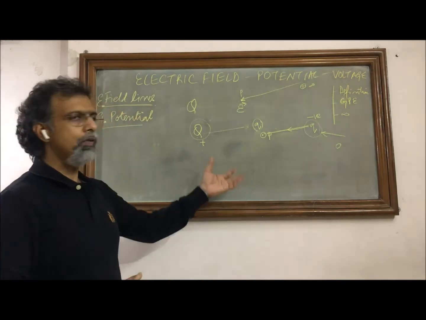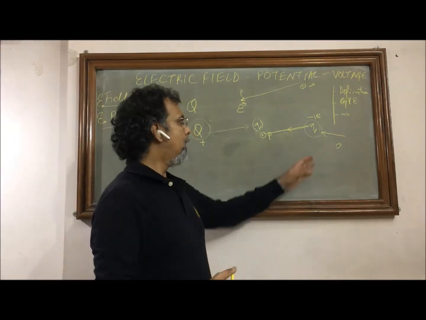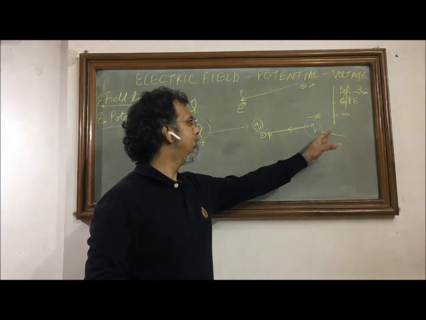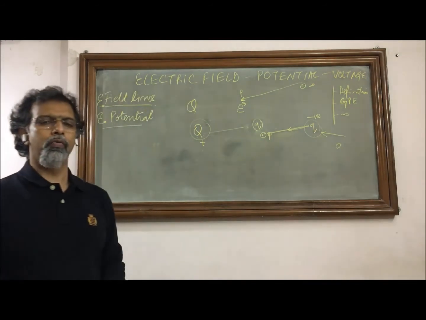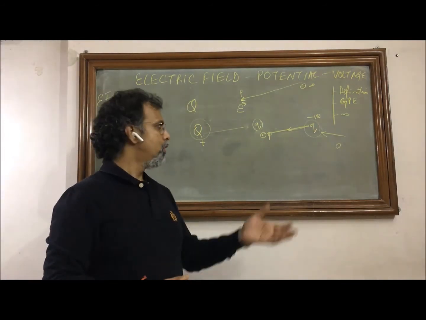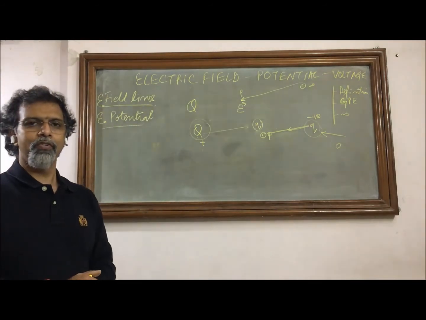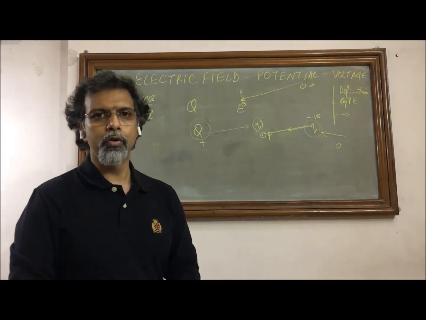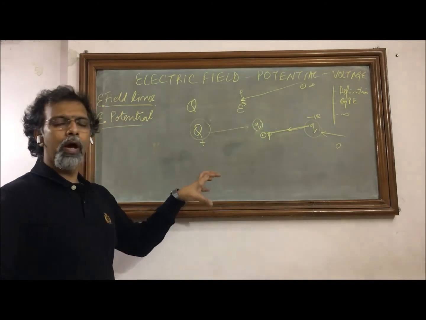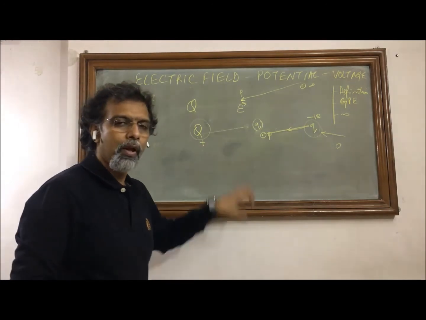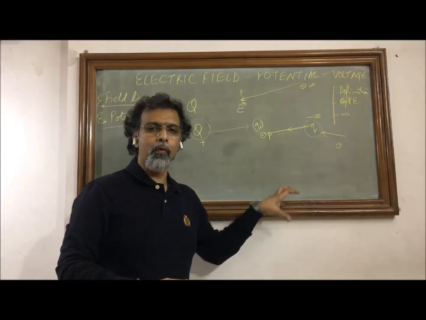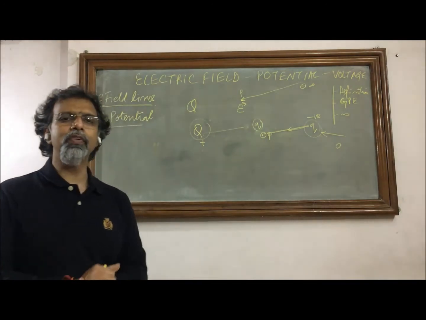No external work will be required to be done on this charge to bring it from infinity to this point P. So from where does the energy come? Because this charge has changed its coordinates, the energy should come from somewhere. The energy comes from the system itself. There is no external work required because the force itself is attractive.